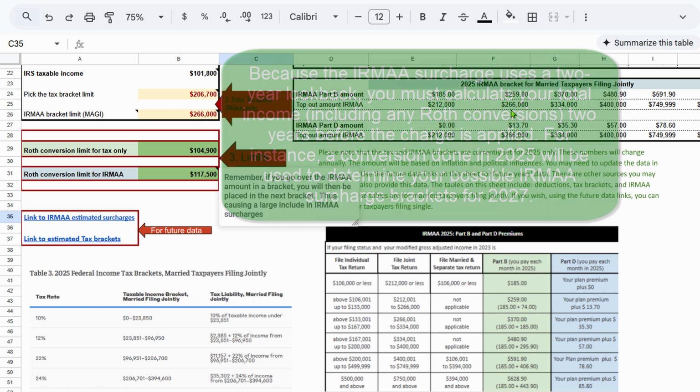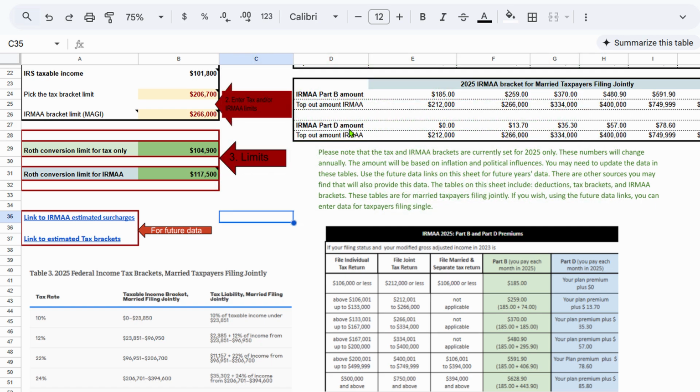Now, once you're in the second bracket, you also have to pay extra for your Part D, which is your prescription Medicare. So you have to add it up. And that's per month, per person. So for a married couple, you'll have to double these amounts to get your total IRMAA charge.